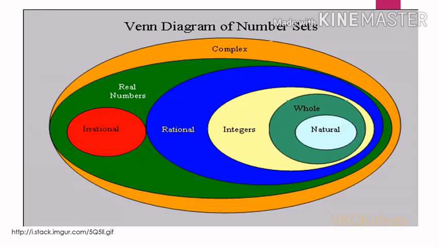Look at this Venn diagram. It's very well represented that natural numbers are contained in the set of whole numbers. Both whole numbers and natural numbers are there in integers, and these three are already in rational numbers. A set of real numbers contains rational and irrational numbers, and all of them, including real numbers, are put under the set of complex numbers. These complex numbers you will come to know in the coming classes.